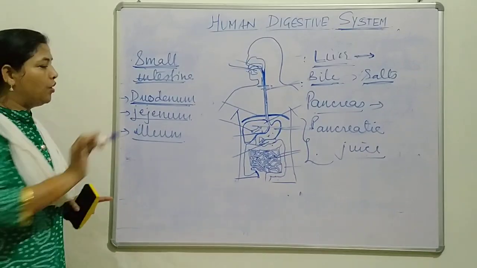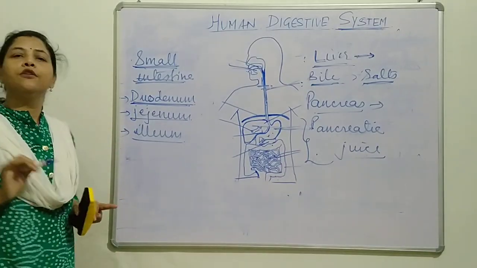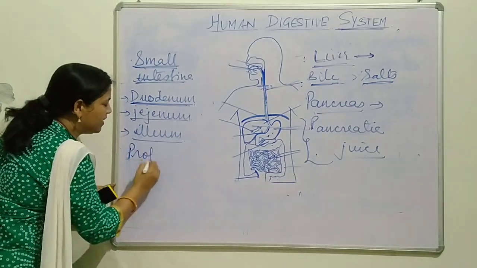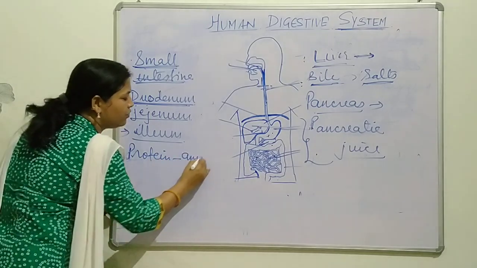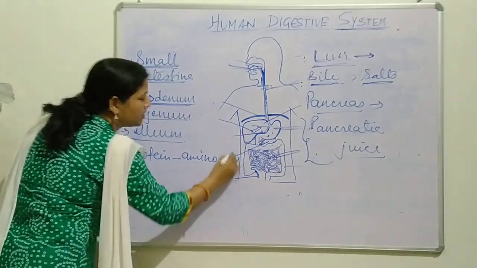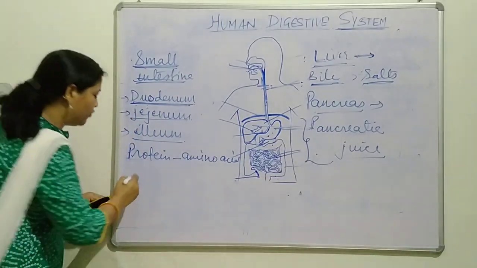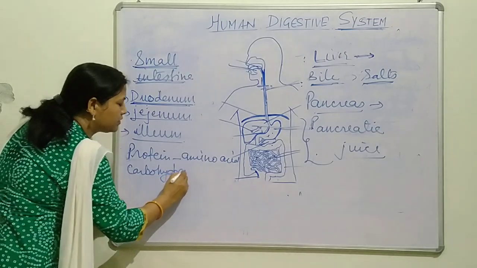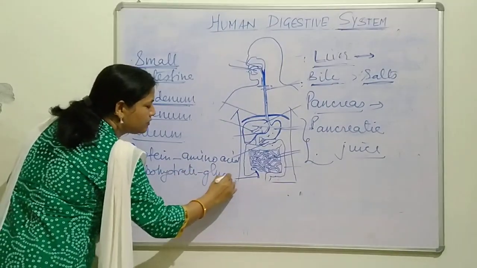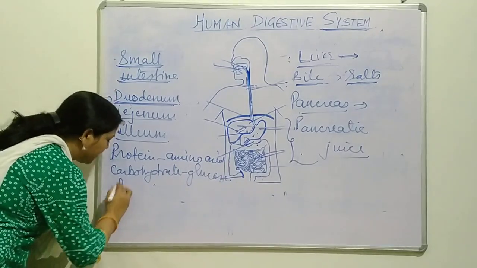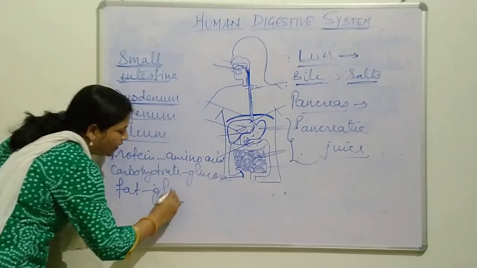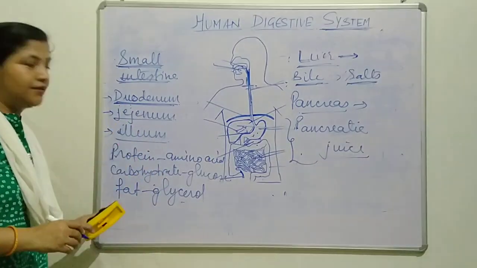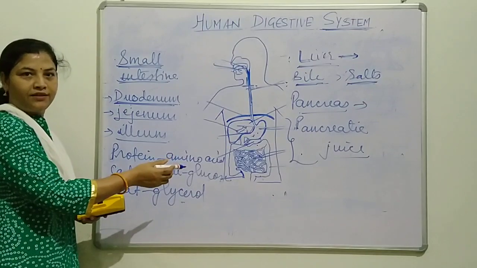Either it is protein, or it is carbohydrate, or it is fat. This protein finally gets converted into amino acid. Carbohydrate gets converted into simple glucose, and fat gets converted into glycerol. So these are all the conversions after the final digestion.